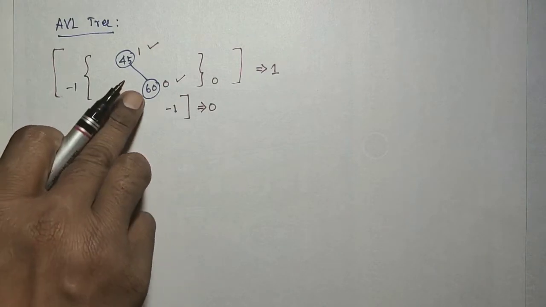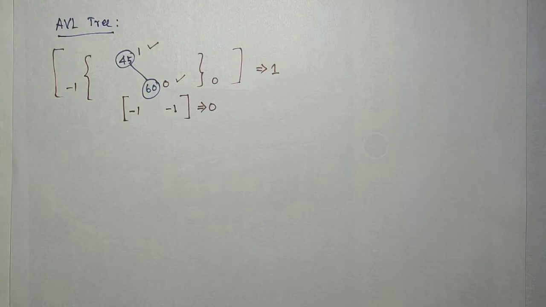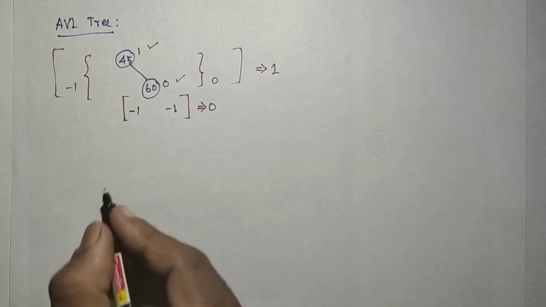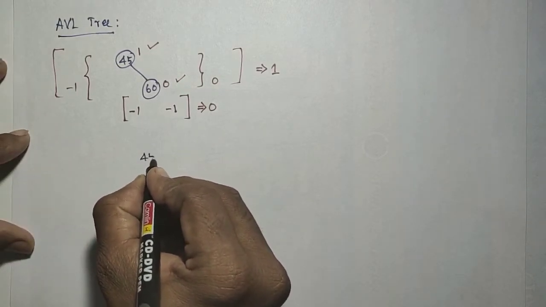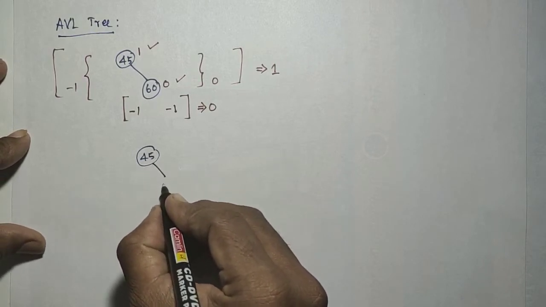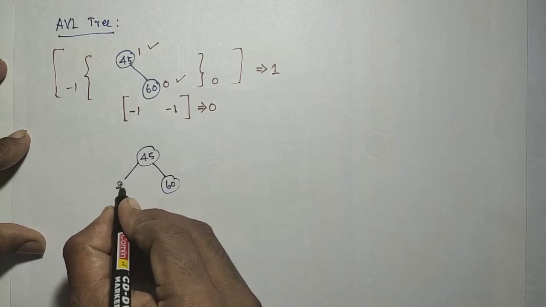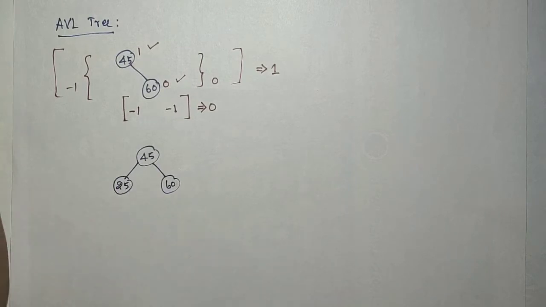It should satisfy the binary search tree condition. It is a binary search tree only, and the height should be balanced in that. Then it will be called the AVL tree. Okay, so consider another case, that is 45 and 60 and then 25, whether it is balanced or not.